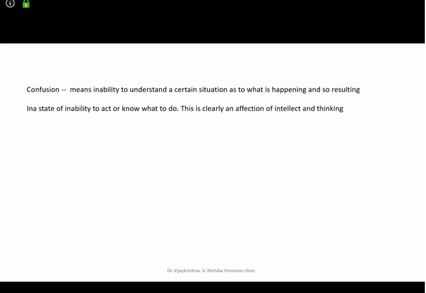What is confusion? Choose between two courses of action, between two choices, inability to take a decision. Confusion is being uncertain, not knowing what is happening. Okay, fine. See, now what we need to understand is this is at a level of higher intellect, confusion.